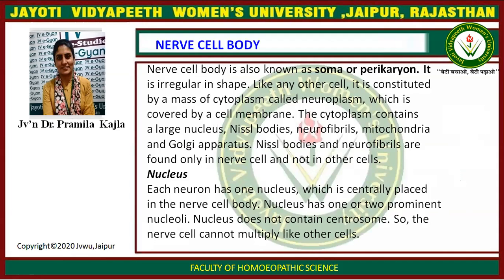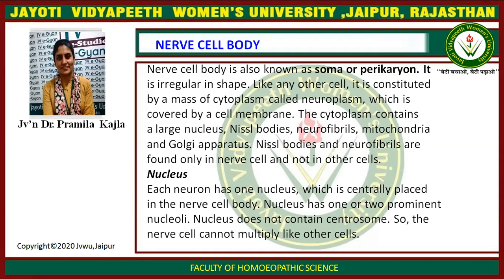Nerve cell body is also known as soma or perikaryon. It is irregular in shape. Like any other cell, it is constituted by mass of cytoplasm called neuroplasm, which is covered by cell membrane. The cytoplasm contains a large nucleus, nuclear bodies, neurofibrils, mitochondria, and Golgi apparatus. Nuclear bodies and neurofibrils are found only in nerve cell, not in other cells.